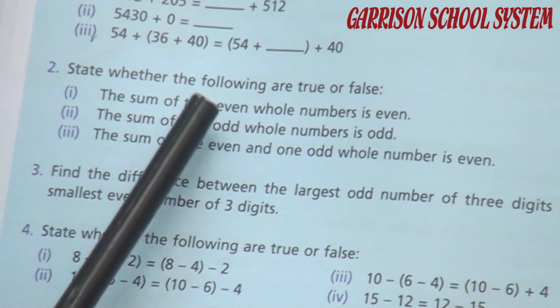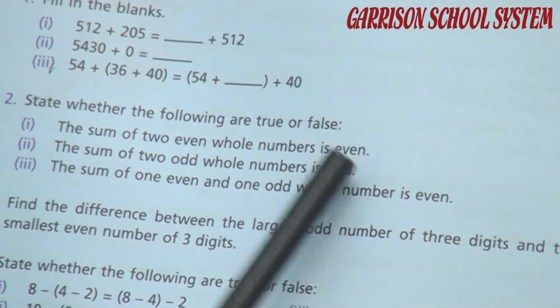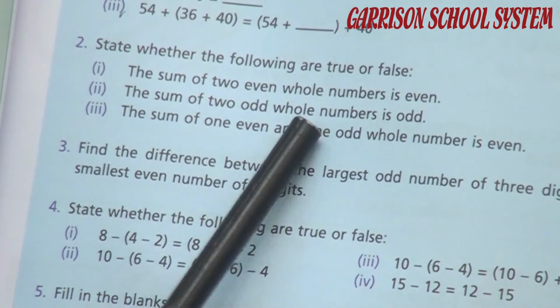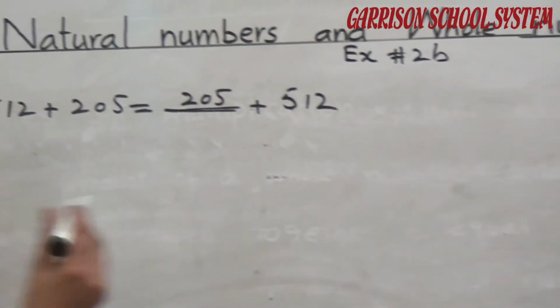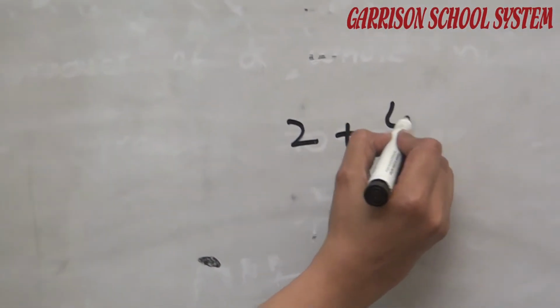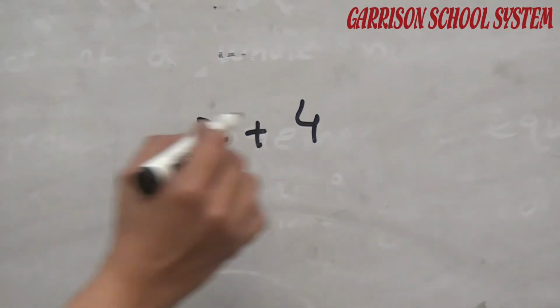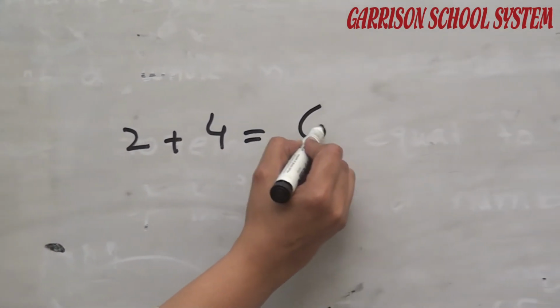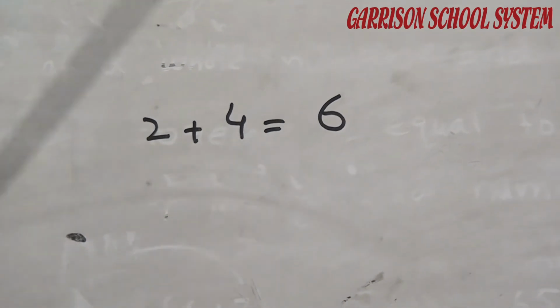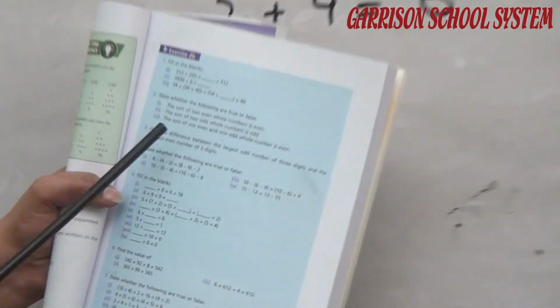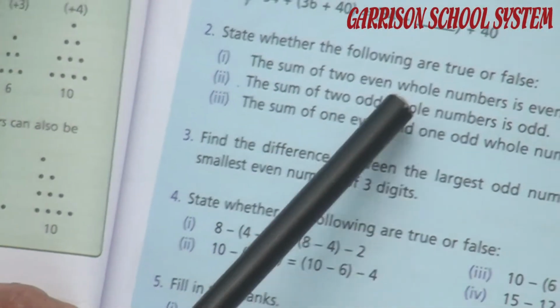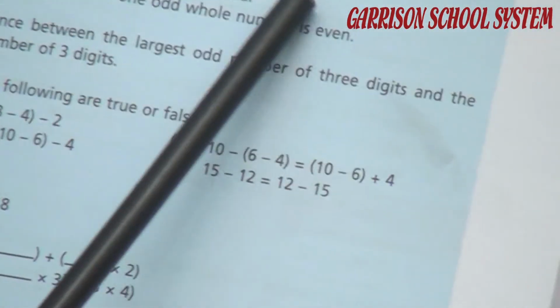The sum of two even whole numbers is even. For example, two even numbers: one even number is 2 and the second even number is 4. So the sum of the two even numbers is 6. Is this even? Yes. In that case, the sum of two even whole numbers is even. So we can mark here true.